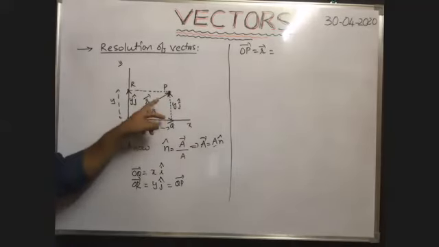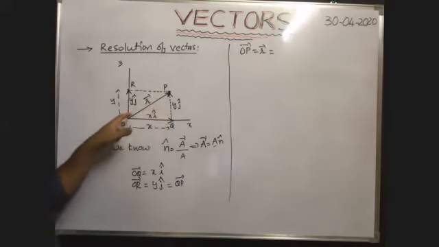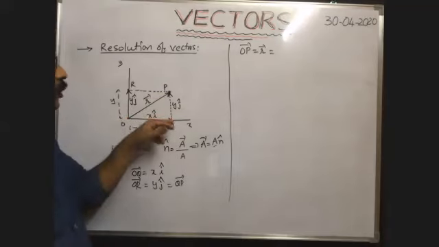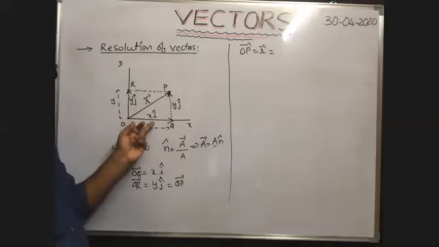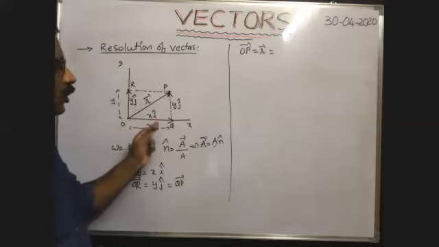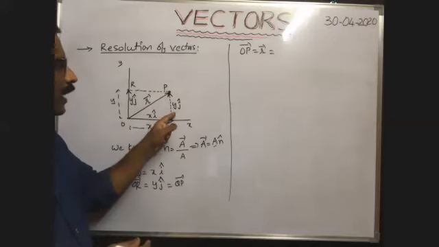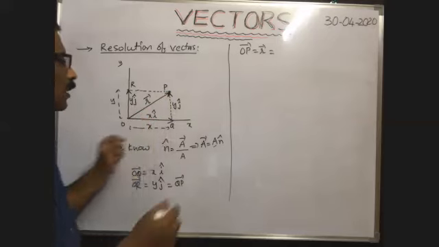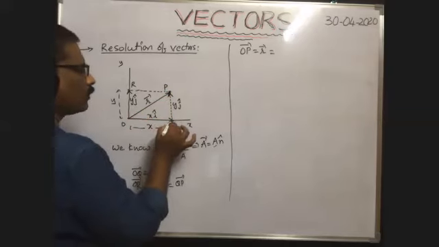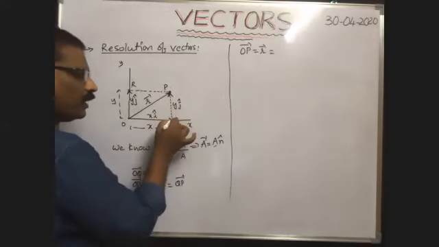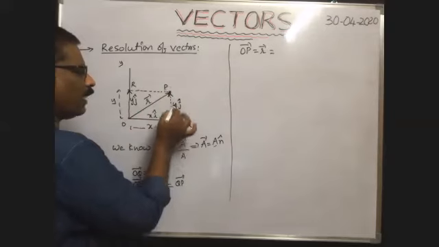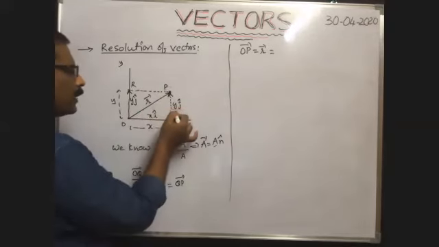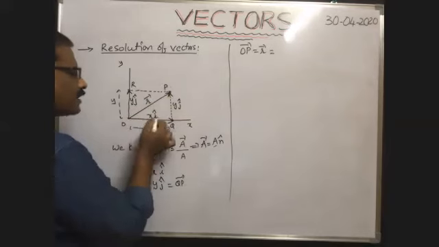Can we add this QP bar to OQ bar? To add QP bar to OQ bar, already I said, the initial point of QP bar must coincide with the final point of OQ bar. OQ bar's final point is this one. QP bar's initial point is Q only. Both coincide. That's why y j cap can be added to OQ bar, or x i cap, no?